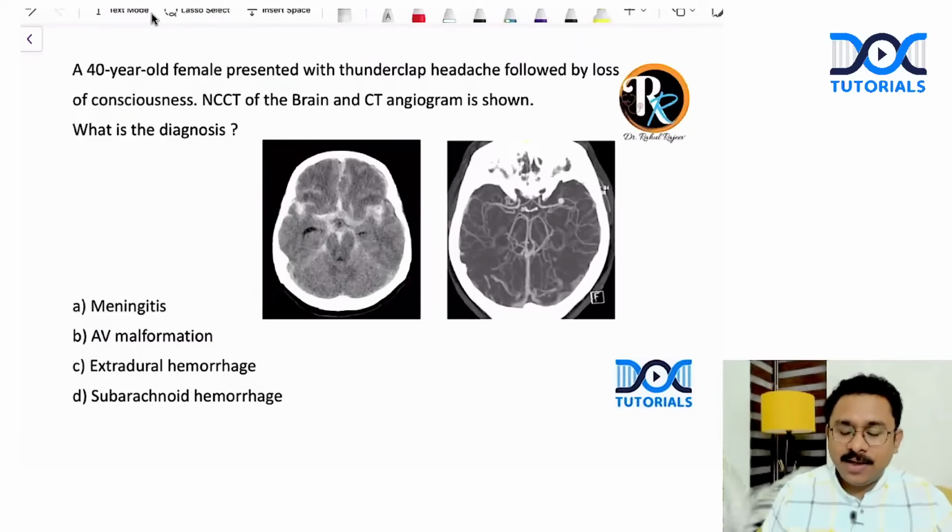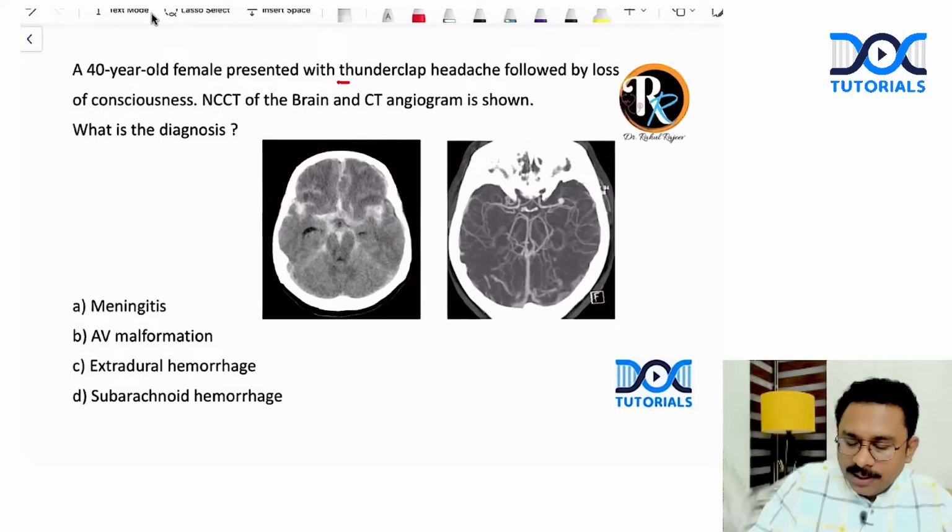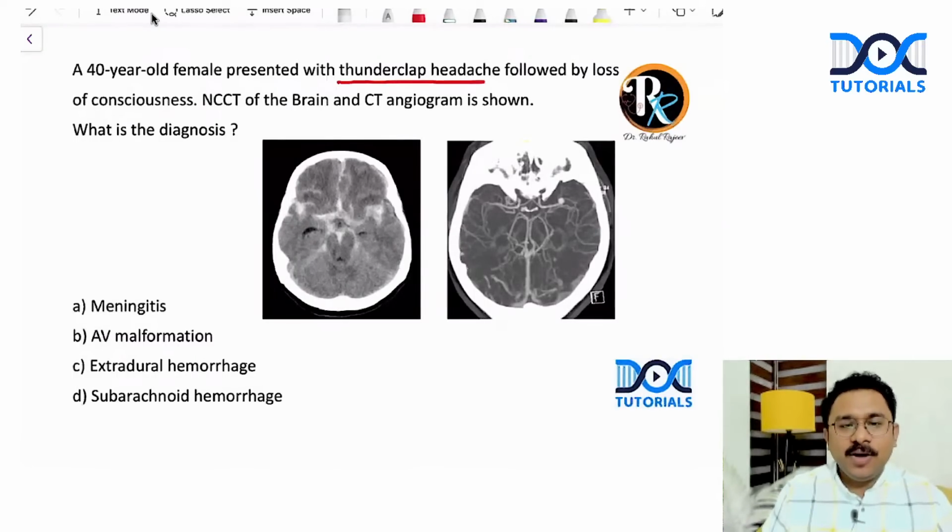A 40-year-old female presented with thunderclap headache. Very important. Thunderclap headache followed by loss of consciousness.